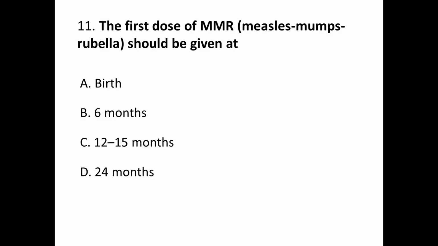Question number 11. The first dose of MMR vaccine should be given at A. Birth, B. 6 months of age, C. 12 to 15 months, and D. 24 months. Correct answer is C.